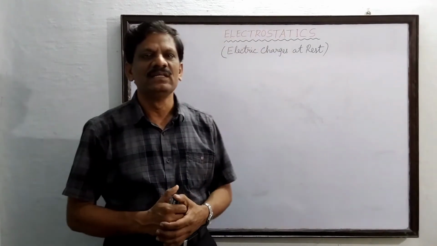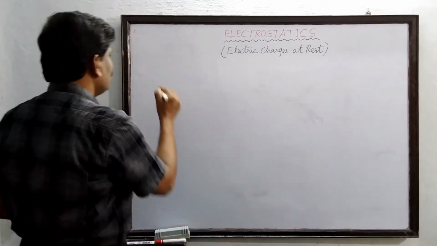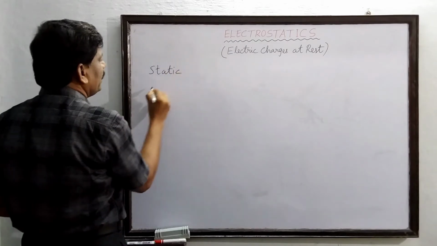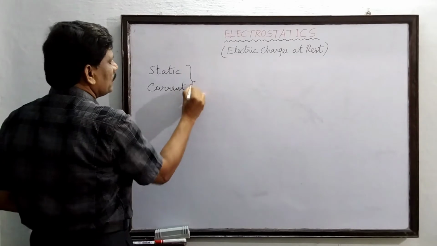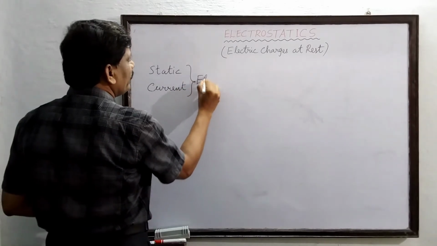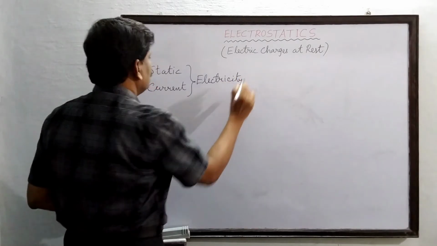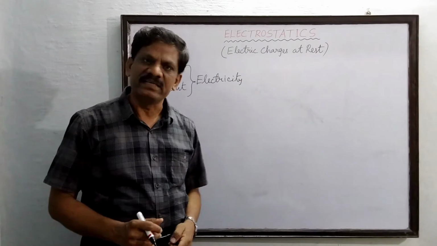Actually electricity is of two branches. One branch is called static electricity and the other branch is called current electricity. So these are the two branches of electricity. The first branch, static electricity, is called electrostatics.